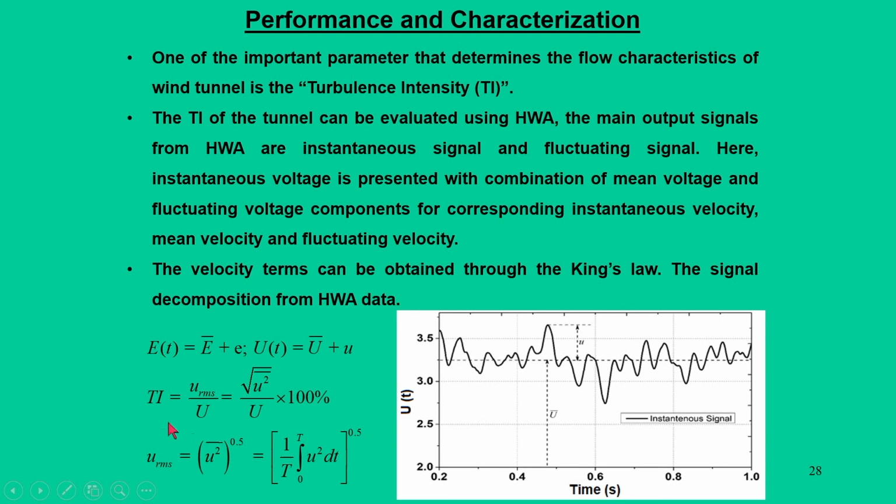So, this data talks about the calculation of turbulence intensity. Basically, the hot wire anemometer, involving King's law, will give you the average component as well as the fluctuating components in terms of a signal. By post processing the signal we can calculate the u RMS value, and since we also have the average value, we can calculate the turbulence intensity.